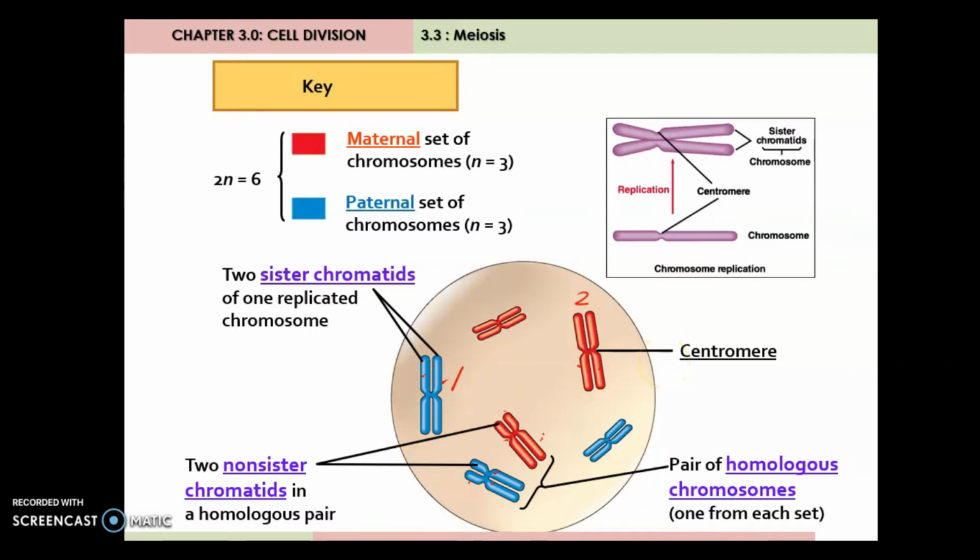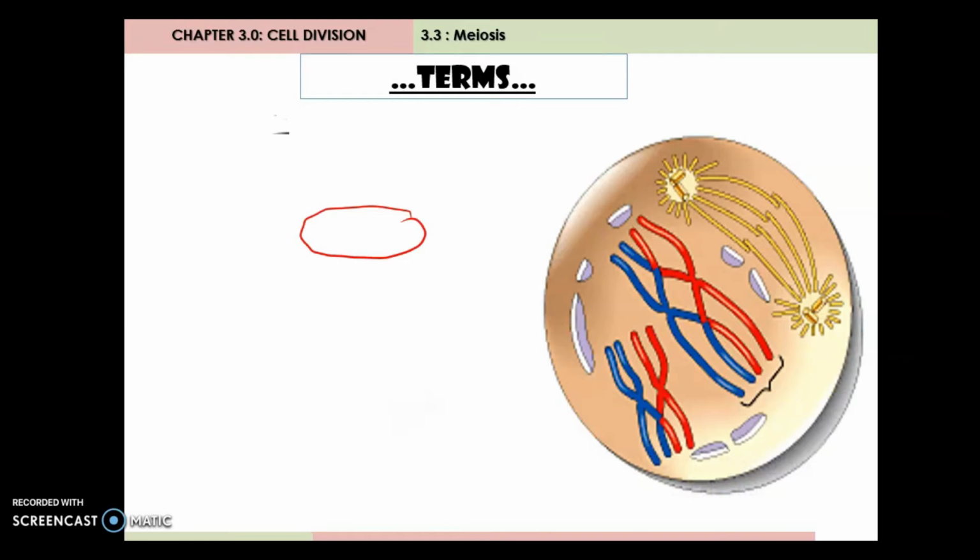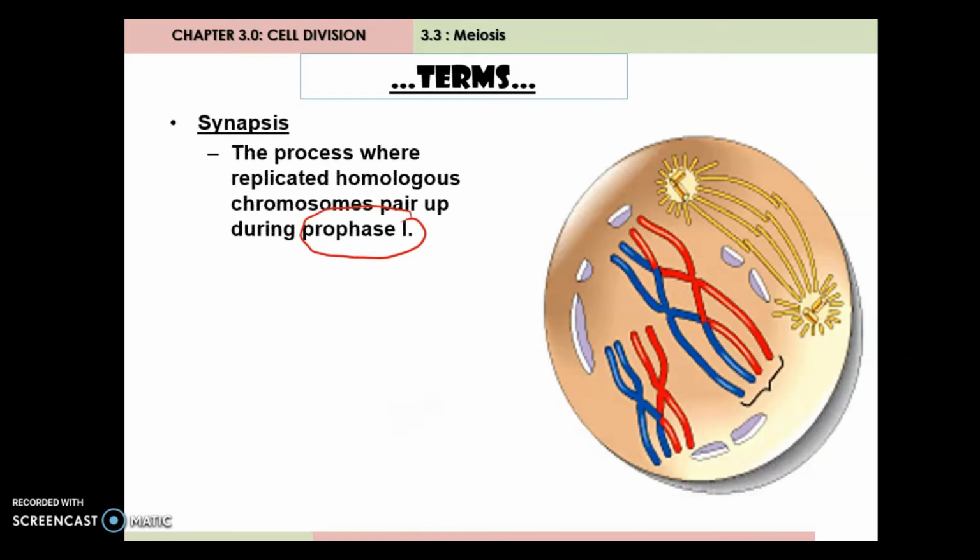Maksudnya dia berjauhan. And then what happened when they become like this? Okay, let's say this is the blue color one and this is the red color one. So when they are getting close like this, it shows the synapsis occur, meaning the homologous chromosomes are pairing up. Mula-mula duduk jauh and then dia dah duduk berdekatan, sebelah menyebelah. So bila dah duduk sebelah menyebelah, itu menunjukkan synapsis telah berlaku. And this process only takes place at prophase 1. Hanya pada prophase 1 sahaja.